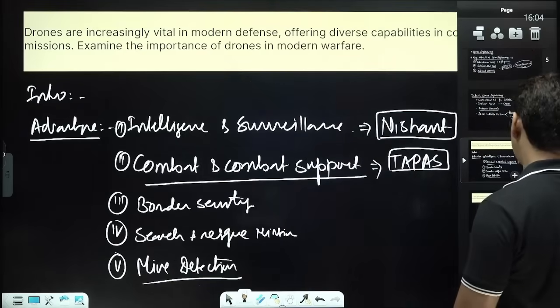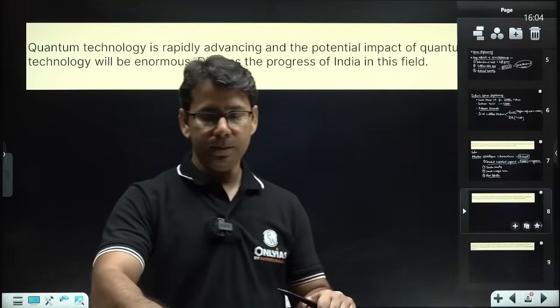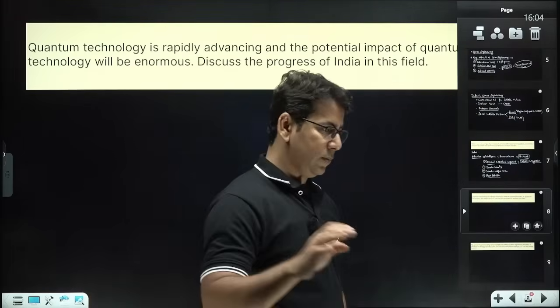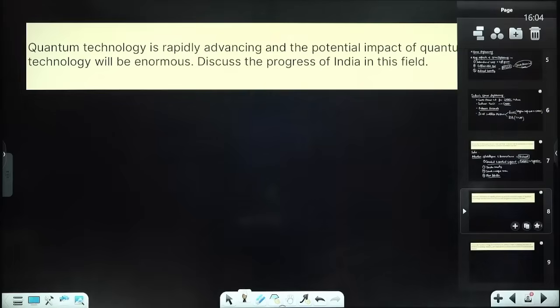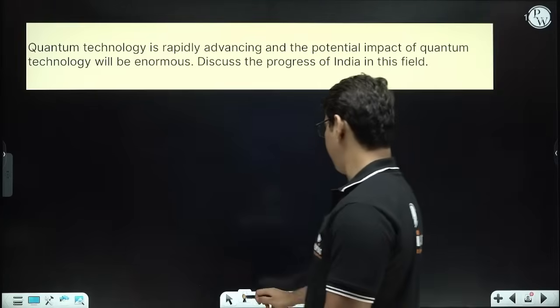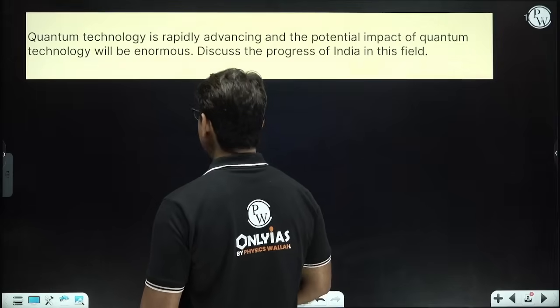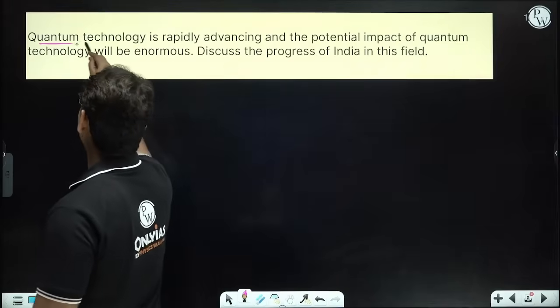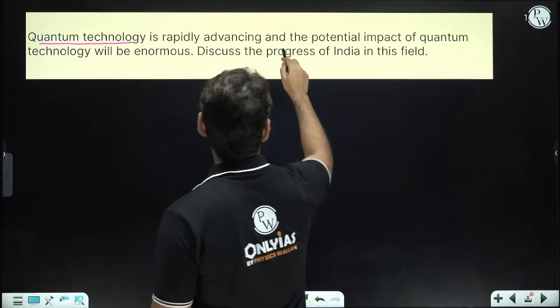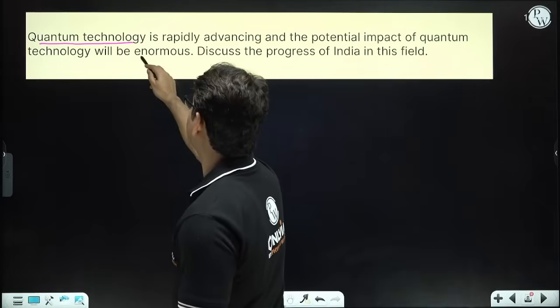Now let's move on to another very important thing, right? This is something which is upcoming and important. And it says that quantum technology is rapidly advancing and the potential impact of quantum technology will be enormous.